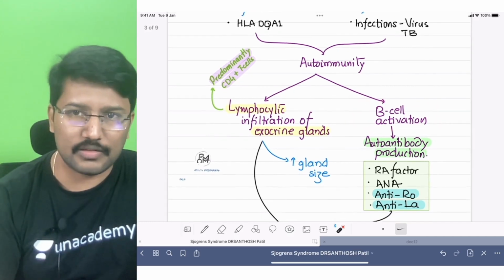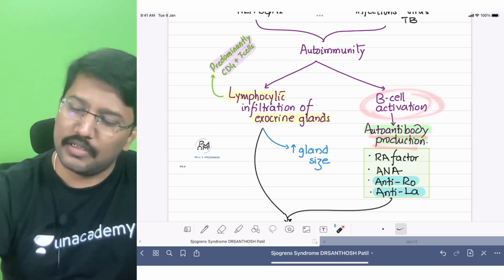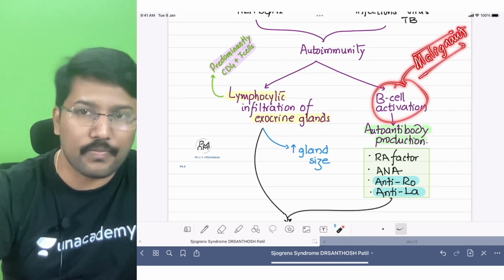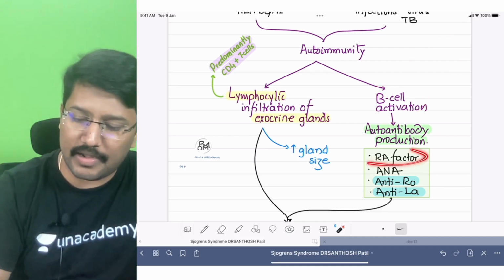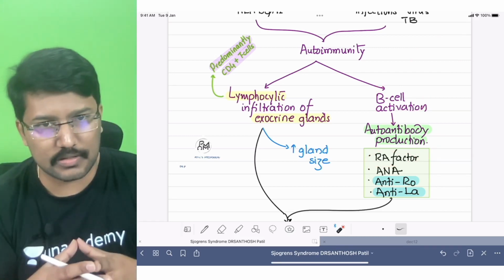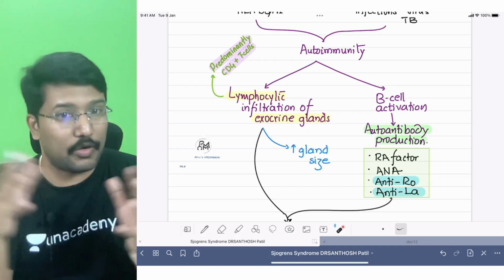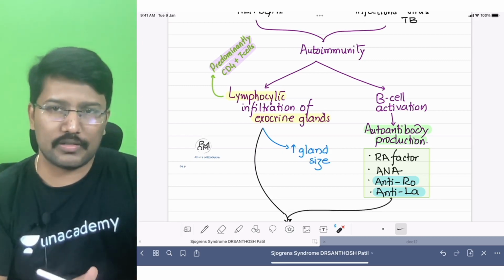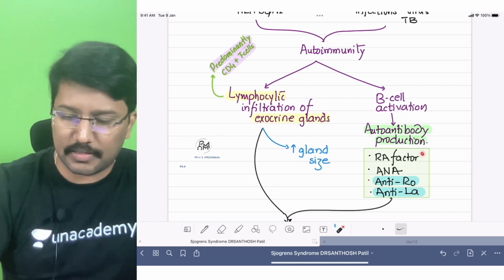Okay, the second arm of the pathogenetic process is the activation of B cells. I was discussing it, right? So these activated B cells cause production of autoantibodies, and this B cell activation has some role in malignant transformation, right? Has some role in malignancy. Okay, so there is production of autoantibodies. Very commonly, patients may have RA factor, and remember, RA factor positivity need not correlate with joint manifestations. What I mean by that is, a patient may have only Sjogren syndrome, RA factor may be positive, but he may not have rheumatoid arthritis, possible. Okay, so it need not always mean that if you have Sjogren syndrome and RA factor positive, you have rheumatoid arthritis plus Sjogren syndrome. No. Okay, so RA factor can be positive.